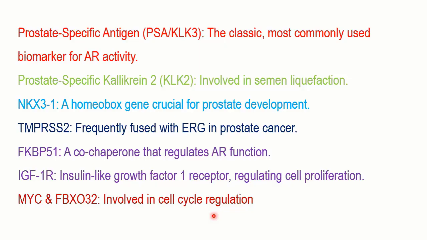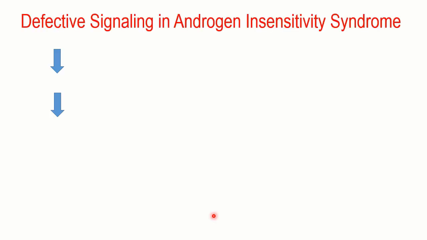But when you talk about the syndrome, the androgen insensitivity syndrome, what happens then? So we are talking about a defective signaling pathway in the androgen insensitivity syndrome. There are, you can say, testes, as I've told you. So there is going to be the normal hormone production, the testosterone or the dihydrotestosterone. They are going to be released into the bloodstream. They are going to enter into the cell normally. From this onwards, the problem starts.